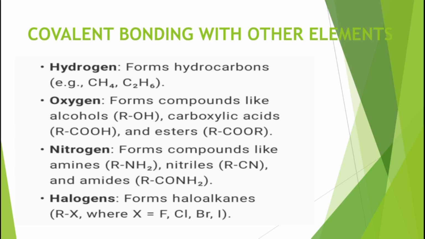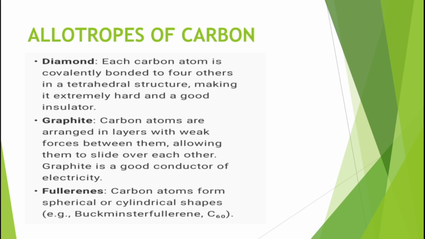Then allotropes of carbon: what are the types of carbon? The first form of carbon is diamond. We all know about diamond. It is too costly, isn't it? Each carbon atom is covalently bonded to four others in a tetrahedral structure, making it extremely hard and a good insulator.